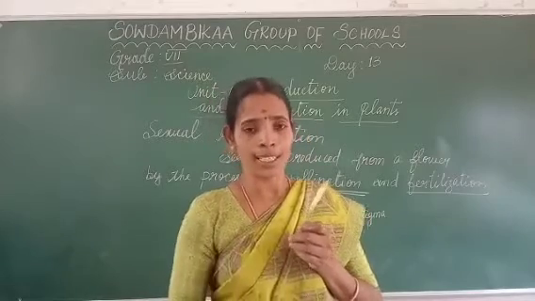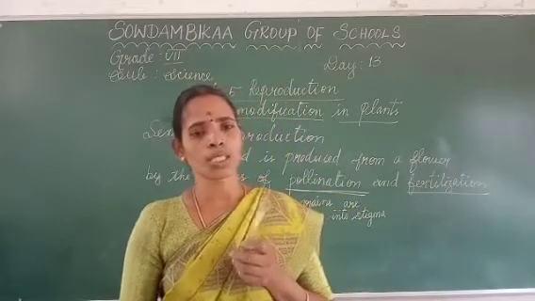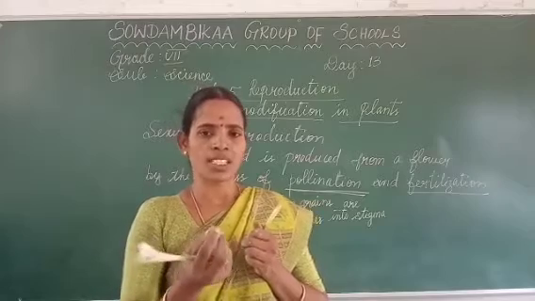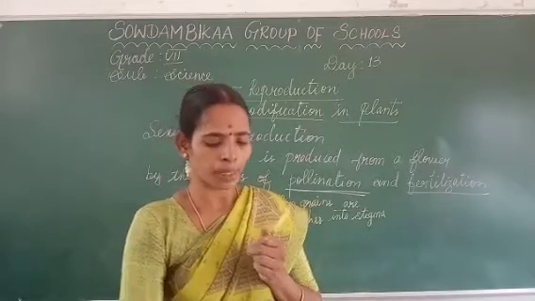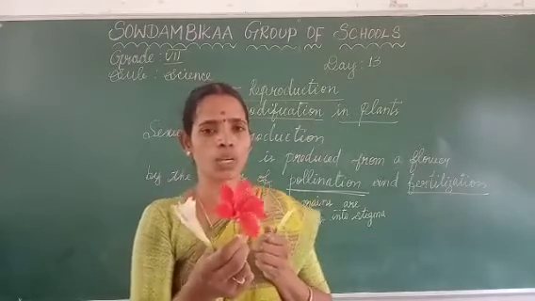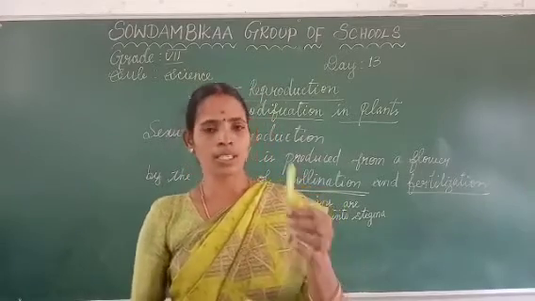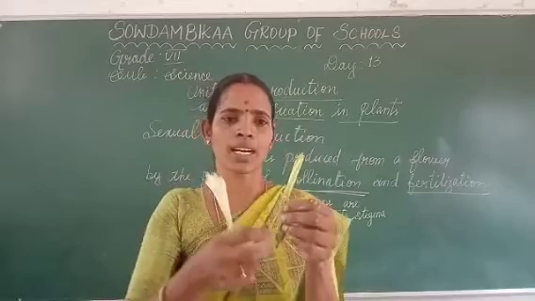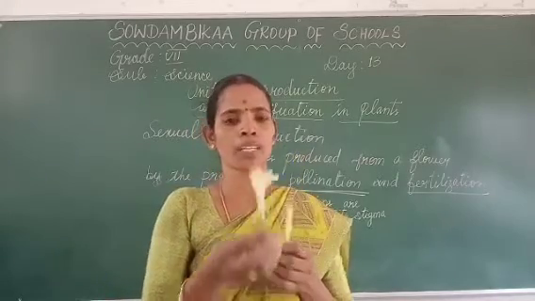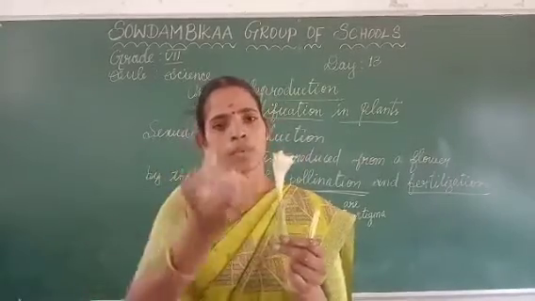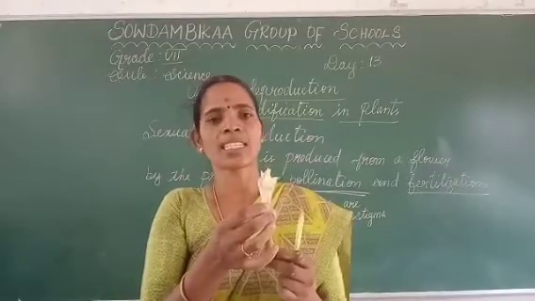In the hibiscus flower, what have we learned? The bud stage is green, but the flower has a bright, attractive color. The green part is called the sepals.